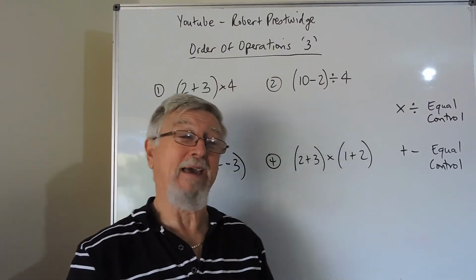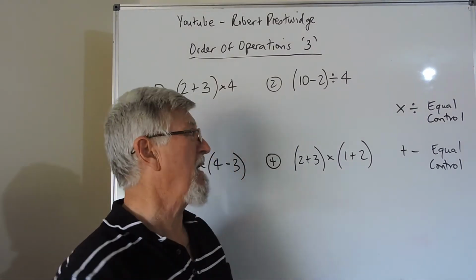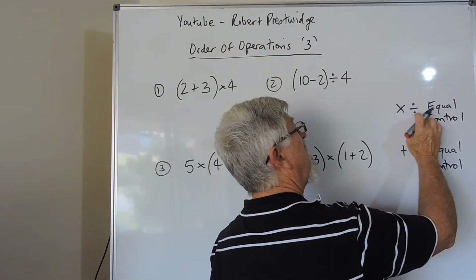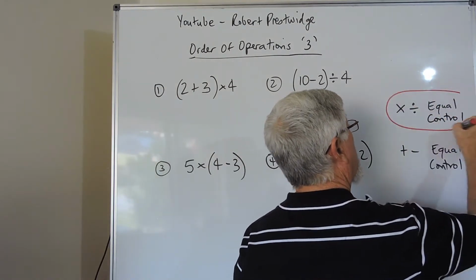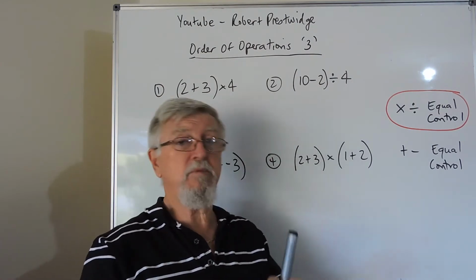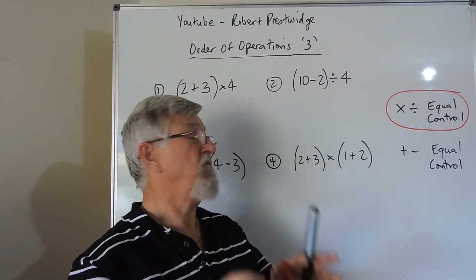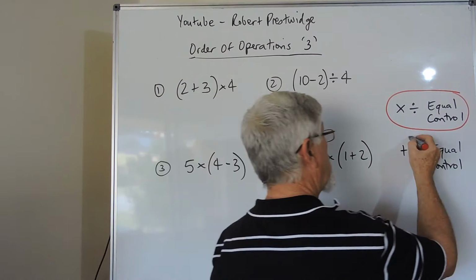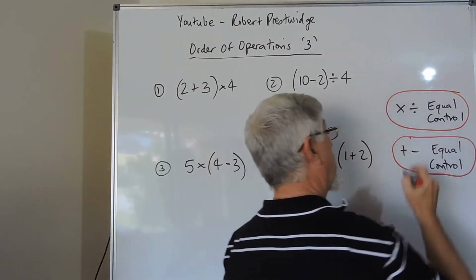Hi everyone, welcome back. In previous videos I talked about multiplication and division having equal power. So they are equal power, they're not stronger than each other. You do times as often as you do divide, they're just equal in strength. And addition and subtraction are also equal in power.